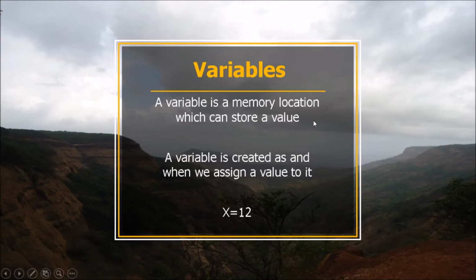Next is variable. A variable is nothing but a named memory location which can store a value. A variable is created as soon as we assign a value to it in Python. Like when I write x = 12, memory is allocated for a variable x where the value 12 is stored, and x points to the memory location where 12 is stored.